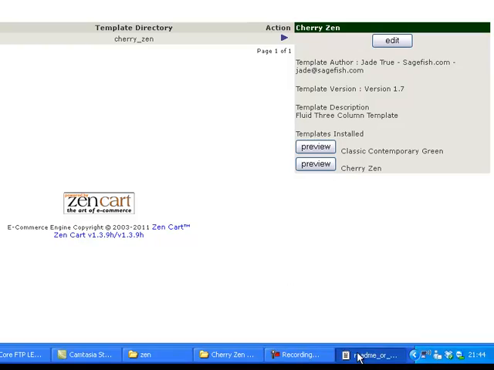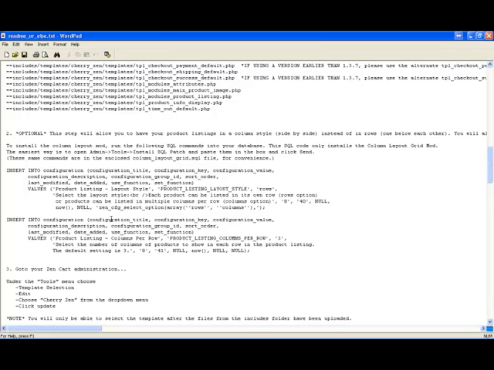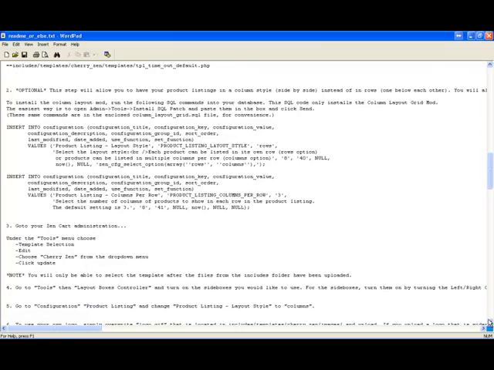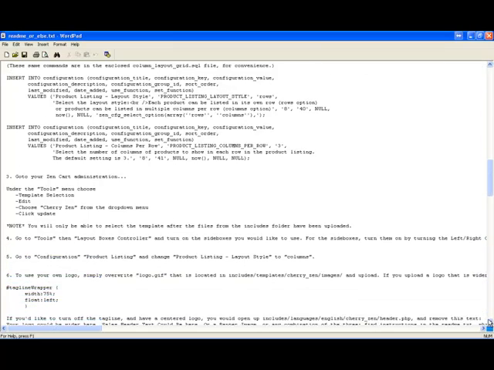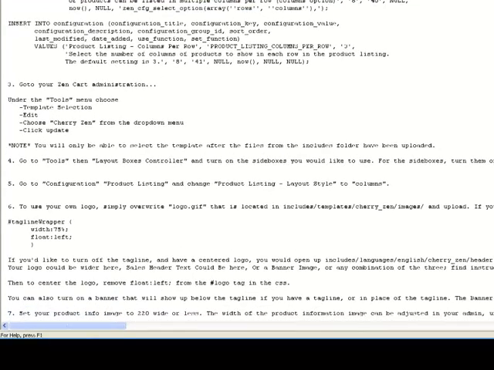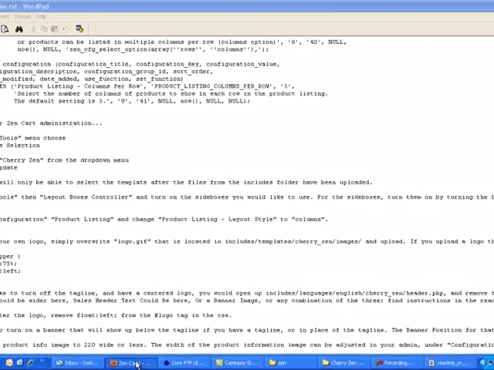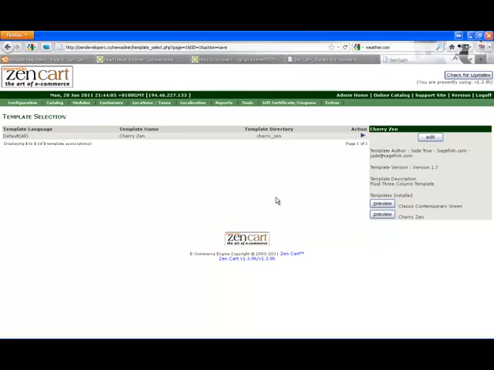And again, a quick look at the instructions. The next step. So, step 4, go to the Tools, Layout, Boxes controller, and turn on the side boxes.